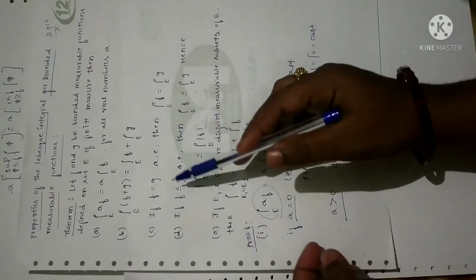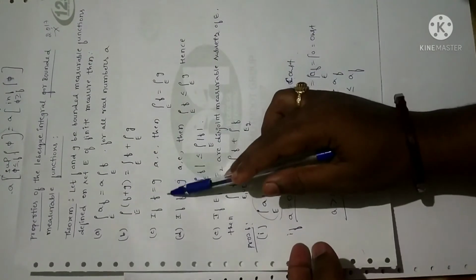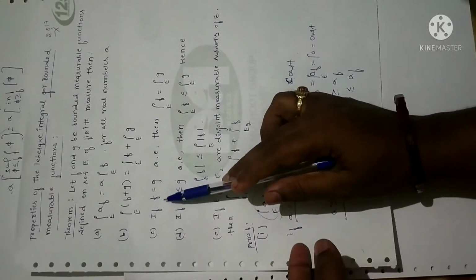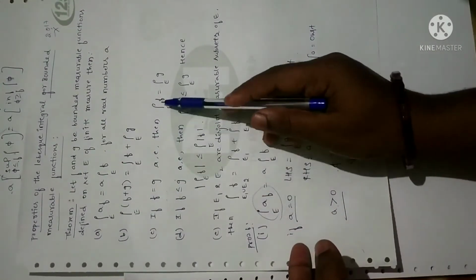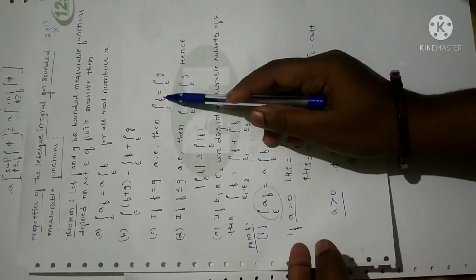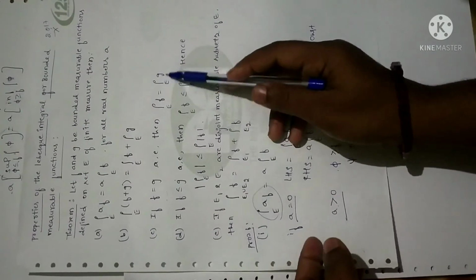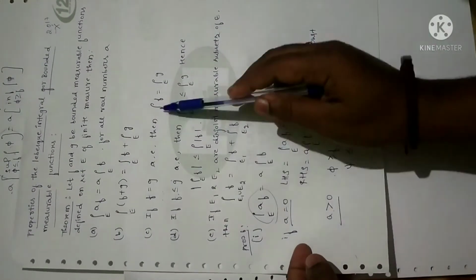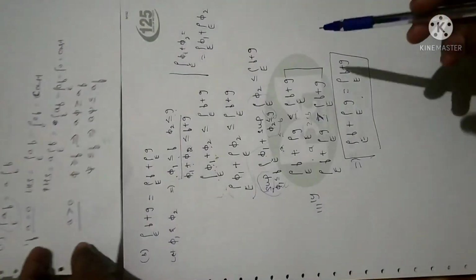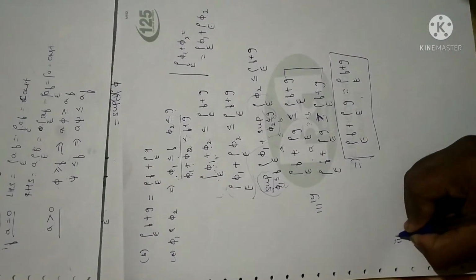Clear? Now let us prove statement 3. What is the given thing? If f is equal to g, then we have to prove that the Lebesgue integral over e of function f is equal to the Lebesgue integral over e of function g. So if the functions are equal, the Lebesgue integrals are also equal. That is what we need to prove. Let me prove the third one.